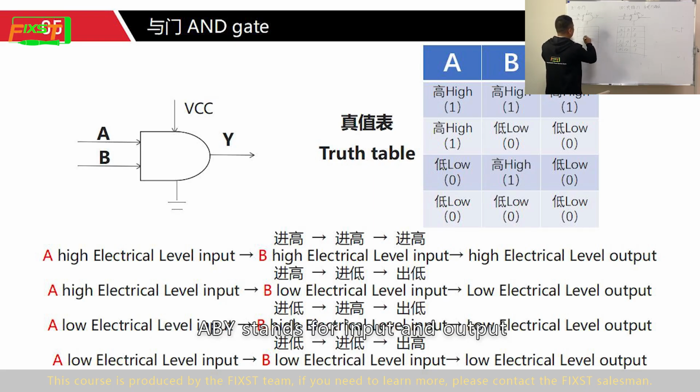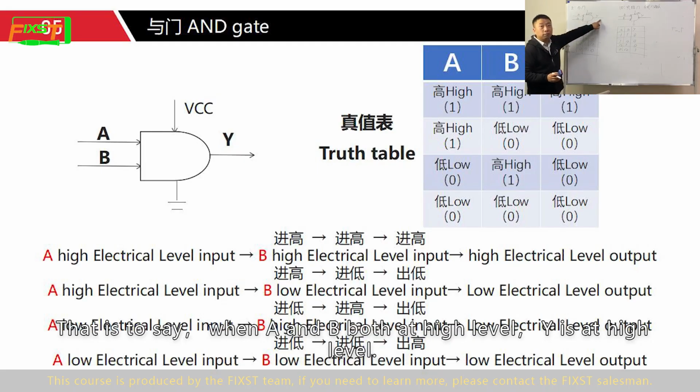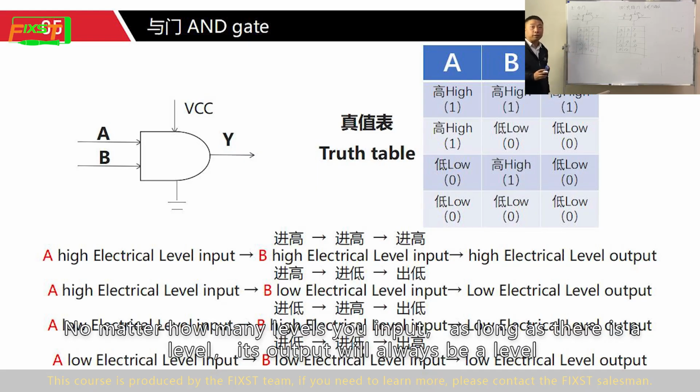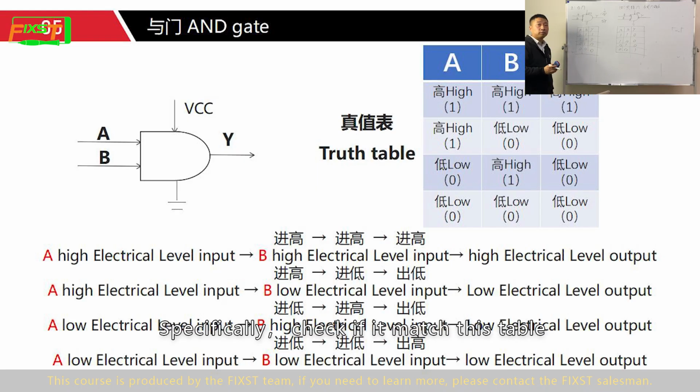Then look at what this truth table looks like. A, B, Y stands for input and output. A1, B1, Y is 1. A1, B0, Y is 0. A0, B1, Y is 0. A0, B0, Y is 0. That is to say, when A and B are both at high level, Y is at high level. No matter how many levels you input, as long as there is a low level, its output will always be low level. Anyway, this output is either high or low. Specifically, check if it matches the table.